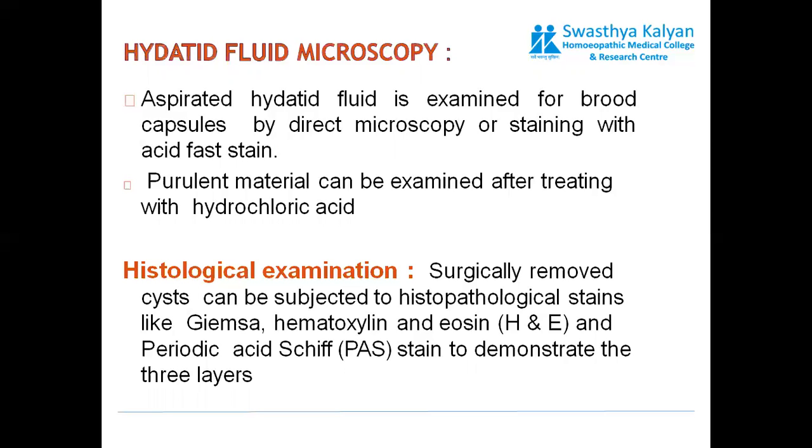Purulent material can be examined after treating with hydrochloric acid. Surgically removed cysts can be subjected to histopathological staining to demonstrate the three layers.